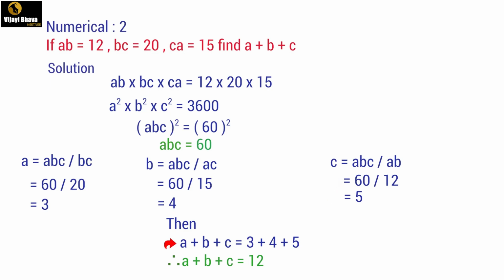Now let us find out a plus b plus c. a is 3, b is 4, c is 5. So a plus b plus c is equal to 3 plus 4 plus 5, which is 12. This is how simple it is.